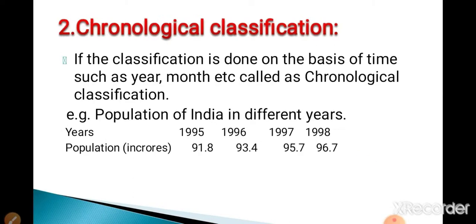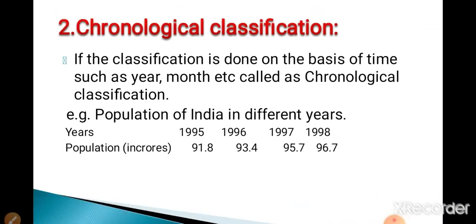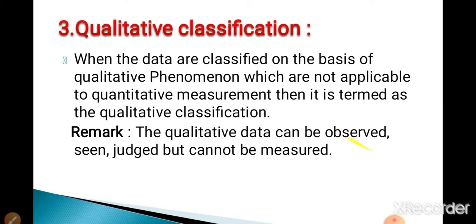Okay, now the next is chronological classification. If the classification is done on the basis of time, such as year, month, it is called chronological classification. For example, population of India in different years. See the given data, that means classification is done on the basis of years, so it is called chronological classification.